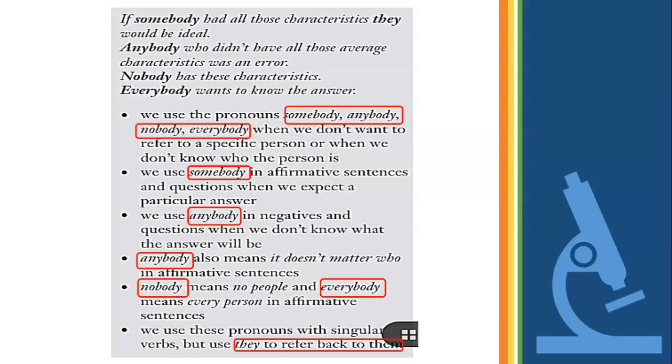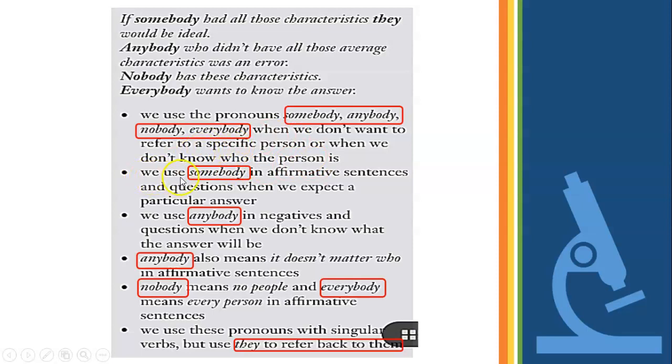Next part, we have the use of somebody, anybody, nobody, and everybody, and the use of they. Let's look. We use the pronouns somebody, anybody, nobody, everybody when we don't want to refer to a specific person or when we don't know who the person is. Okay, so we don't want to be specific.